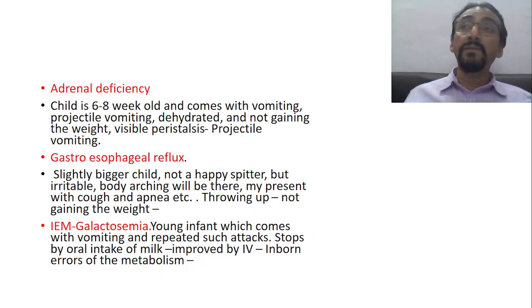Now, if the child is having vomiting, another cause is inborn errors of metabolism. For example, galactosemia, where there is a problem with the metabolism of galactose. So an infant who comes with vomiting, there is also hypoglycemia and vomiting; these are very common in carbohydrate inborn errors of metabolism. A young infant who comes with vomiting and repeated such attacks, that's the beauty of metabolic disorders. Metabolic disorders appear, suddenly disappear and reappear after some time. They come just like allergies.